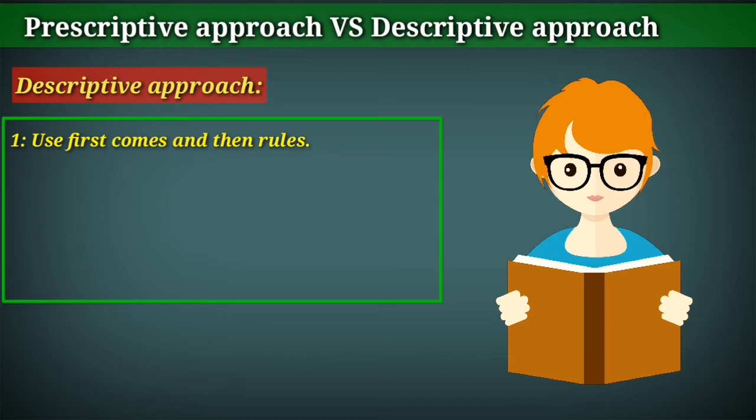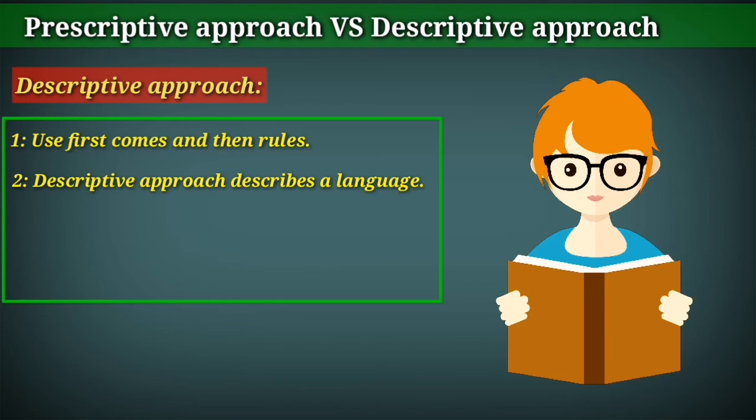Simply they do not impose rules and regulations without observing a language. Descriptive approach describes a language. This approach does not suggest or prescribe rules for a language, but it just describes how a language is used by people. In prescriptive grammar, we have studied that they prescribe rules and regulations for using a language. But this one only describes how people use it, and they are not concerned with right or wrong sentences.